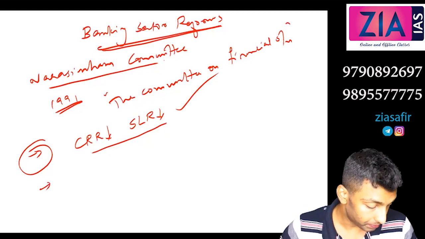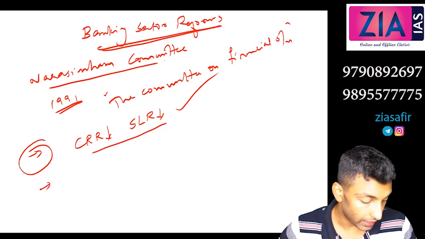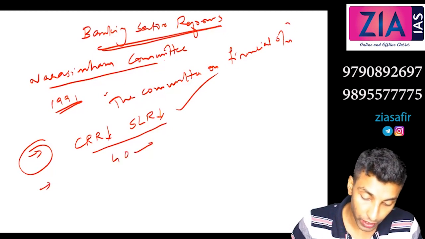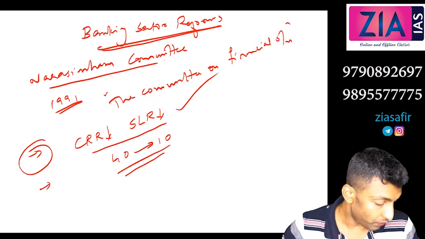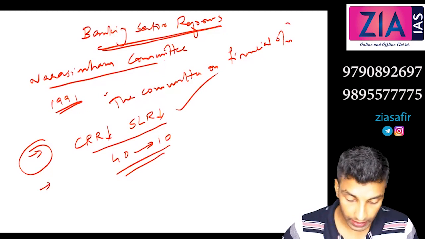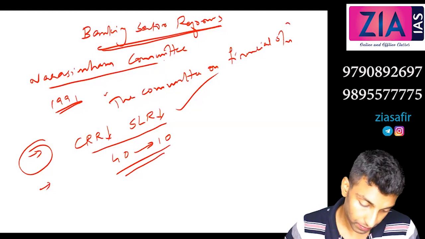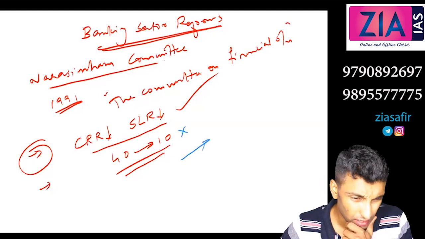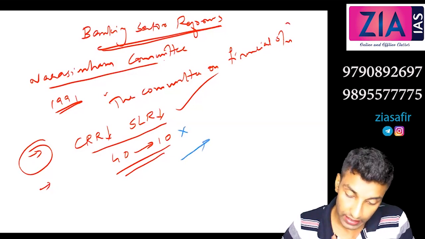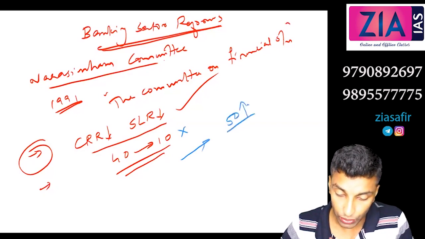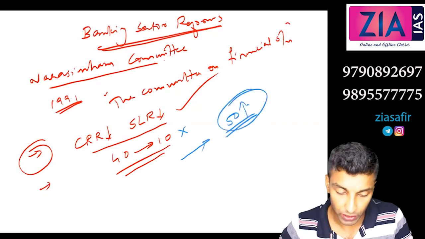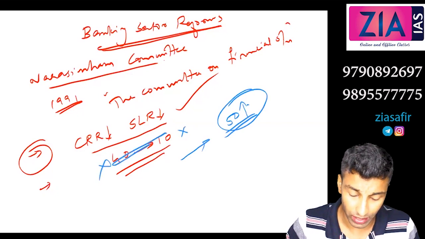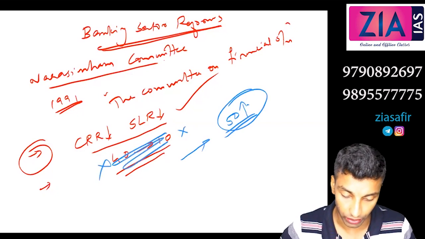Second one you write, the priority sector lending quota should be reduced from 40 to 10. Is that accepted? No, sir. No, this is not accepted. Even later in 2014, there was another committee, 2013 or 14, we'll see that Nachiket Mor committee. It says it should be increased to 50%. So Nachiket Mor committee, we will see after some time when we proceeded with this discussion. So here 40 to 10, this is not relevant also. I just told you one of the recommendation, not relevant, not important.